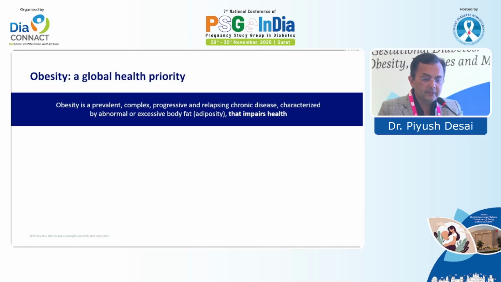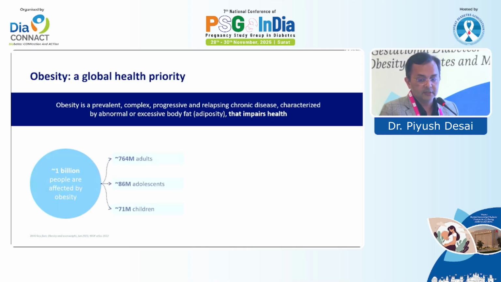Obesity is a prevalent, complex, progressive, and more importantly, relapsing chronic disease. Why relapsing? Because once a patient has reduced 10 kg and stopped doing anything, the patient will gain 12 kg. Then after 6 months or 1 year, another attempt to reduce weight, and that is relapsing again and again. It impairs health because of abnormally deposited or excessive fat. It is not always visceral fat; it is visceral plus excess subcutaneous fat which is also causing this problem.